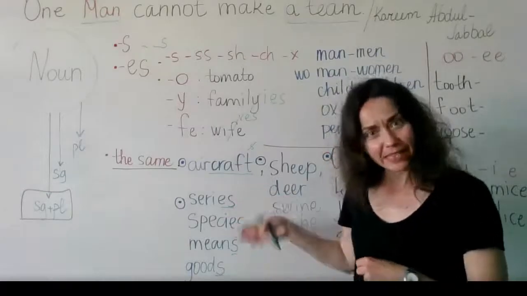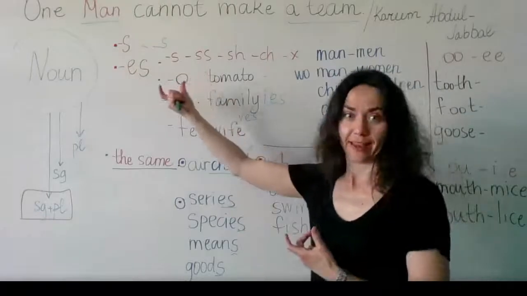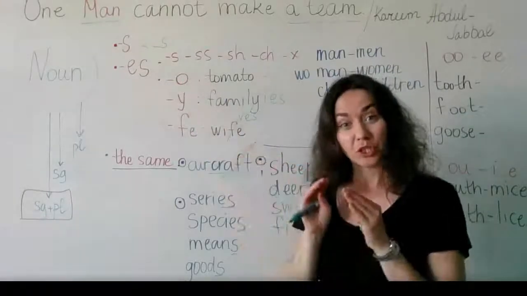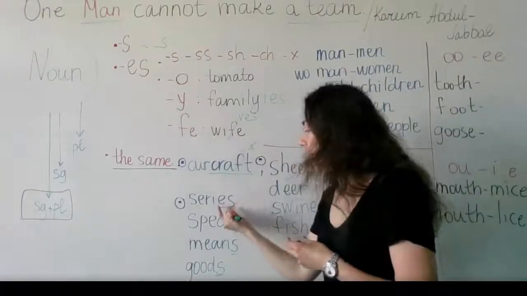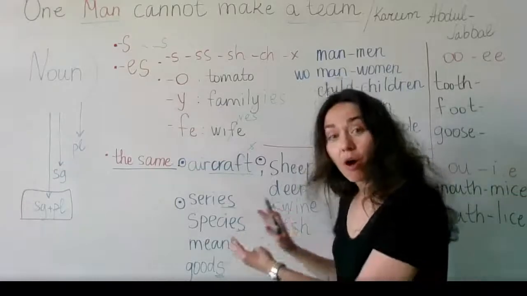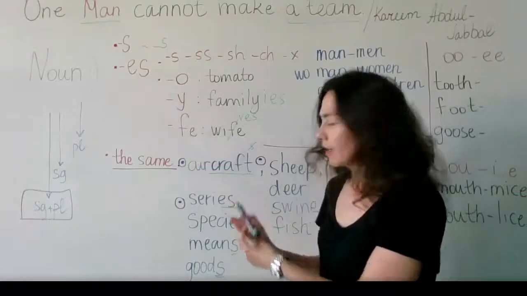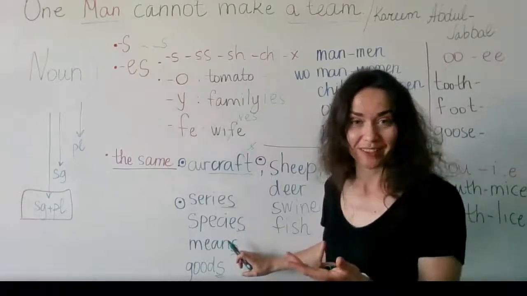So in fact, these words have already this kind of ending. But what you need to remember about these words, these letters, ES or sometimes just S, are part of the word. This S is not the plural form, it's just a word.